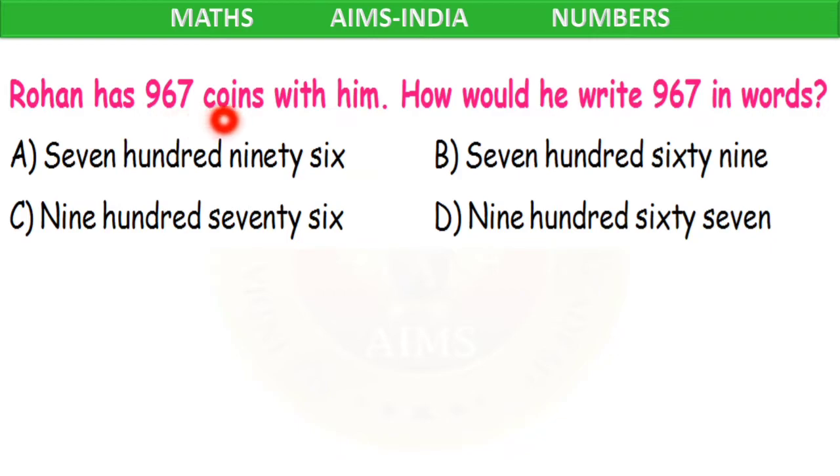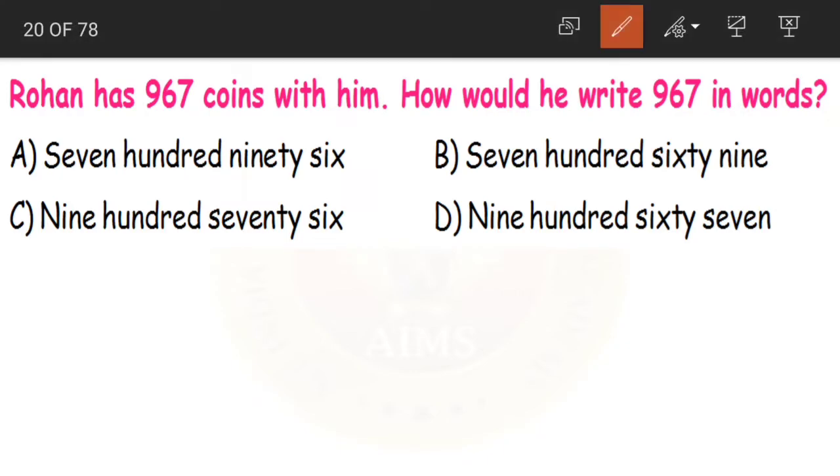Rohan has 967 coins with him. How would he write 967 in words? See how to write a number in words, children. 967. First, I advise you to write the place values on top. 7 is in ones place, 6 is in tens place and 9 is in hundreds place. So how will we read it?